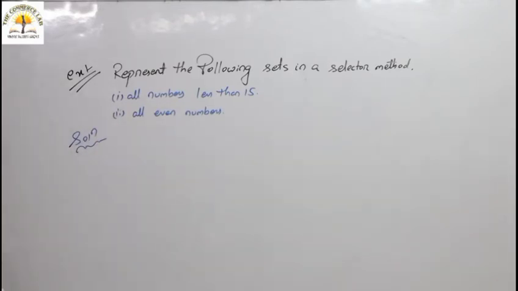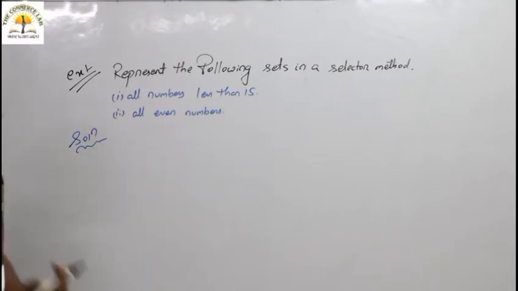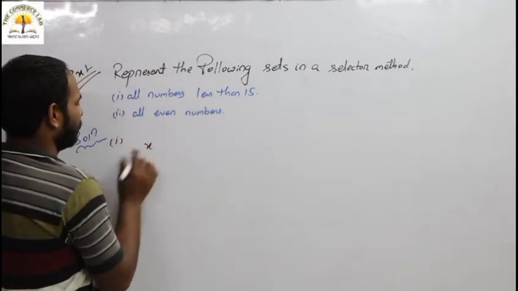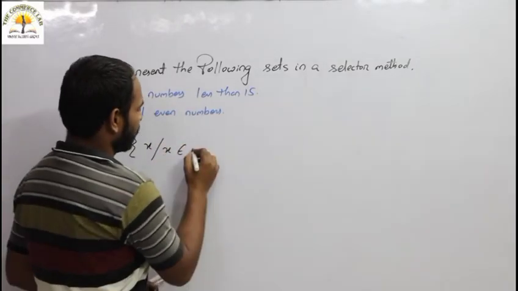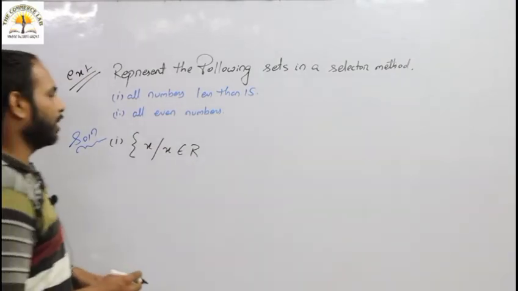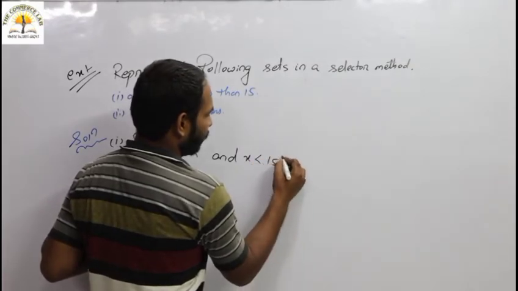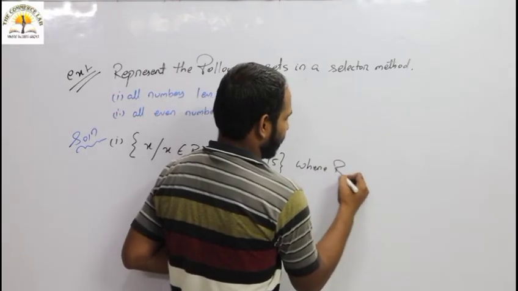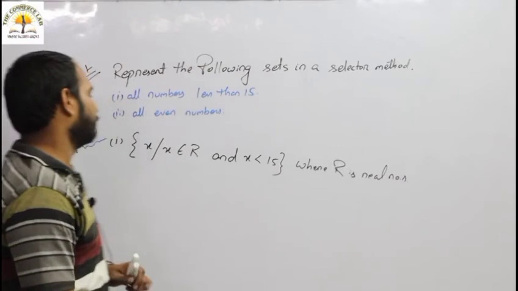So how do we represent all numbers less than 15? Write down the first one in curly brackets: x such that x belongs to R and x less than 15, where R is real numbers.